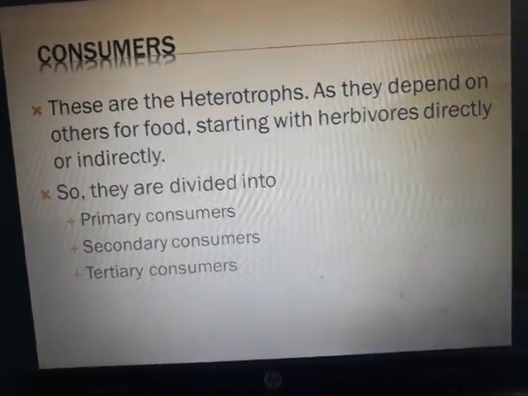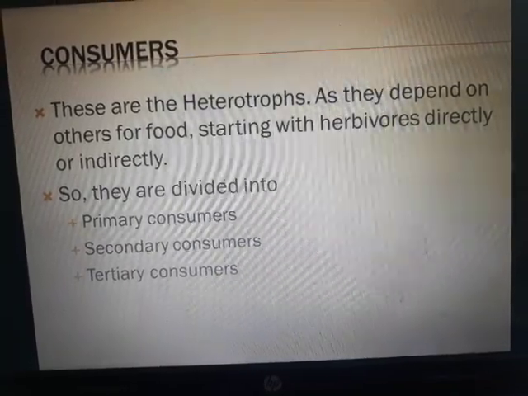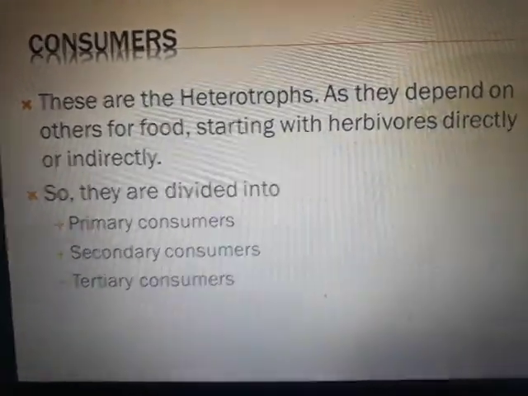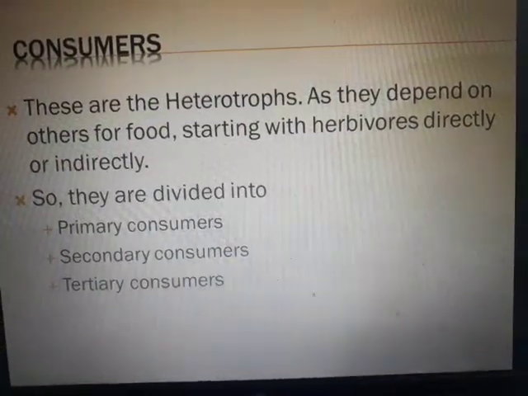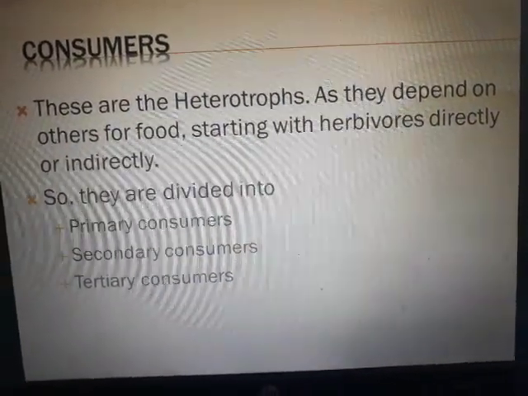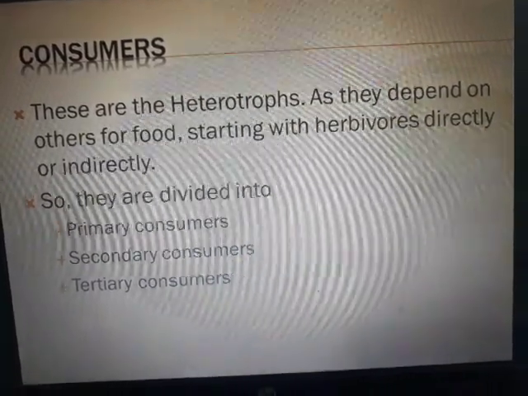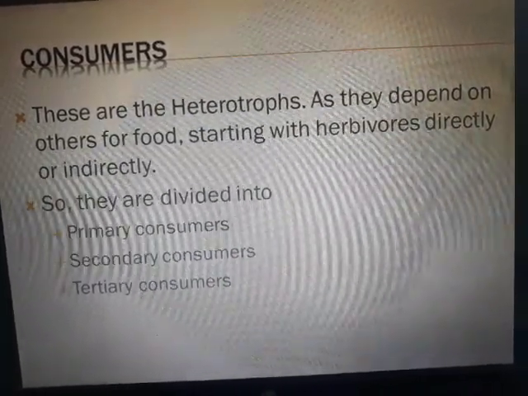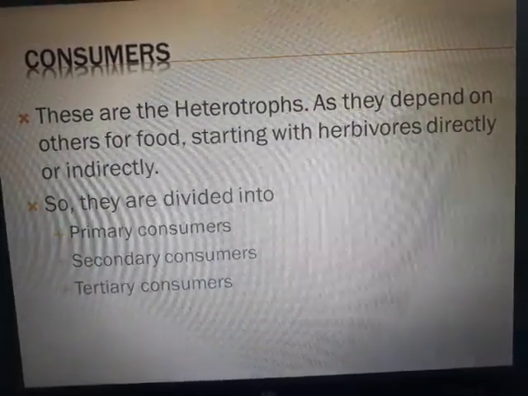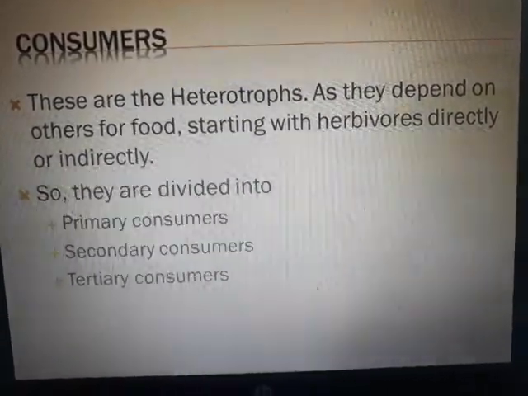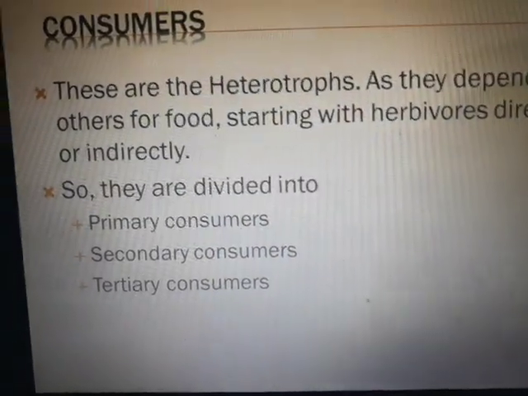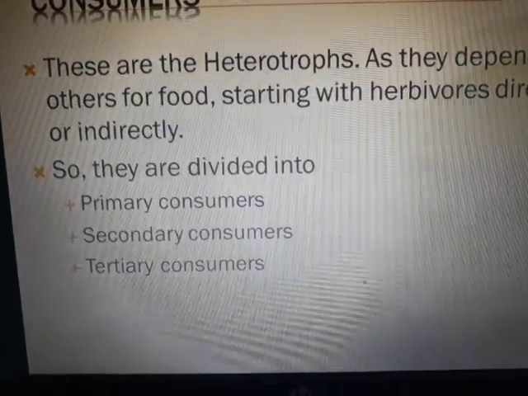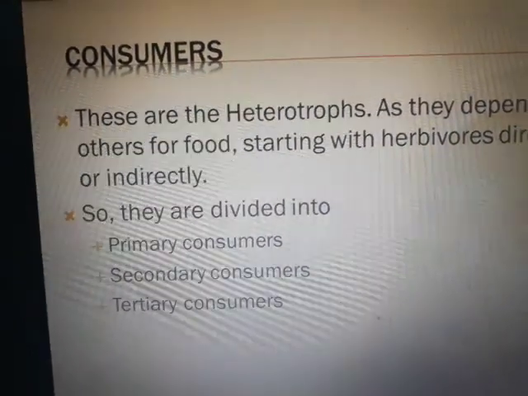Consumers. These are the heterotrophs, as they depend on others for food, starting with herbivores directly or indirectly. Now there are many other layers for that, but it starts with herbivores. So heterotrophs are the organisms that depend on others for food. Autotrophs means they are able to prepare their own food. So these consumers are further divided into primary, secondary and tertiary levels.